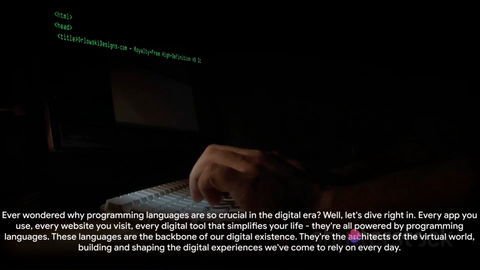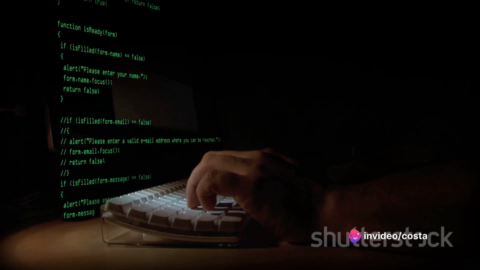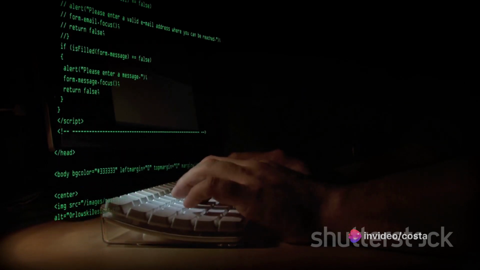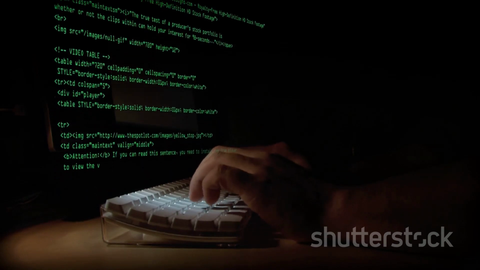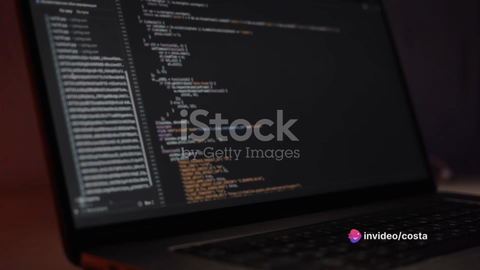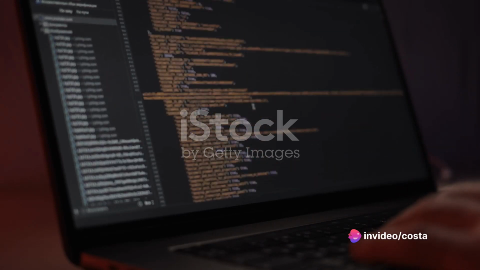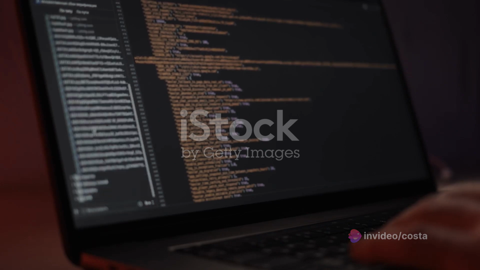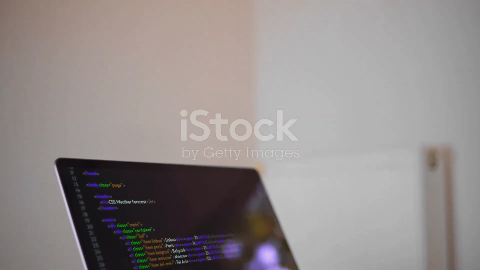Ever wondered why programming languages are so crucial in the digital era? Well, let's dive right in. Every app you use, every website you visit, every digital tool that simplifies your life, they're all powered by programming languages. These languages are the backbone of our digital existence. They're the architects of the virtual world, building and shaping the digital experiences we've come to rely on every day.